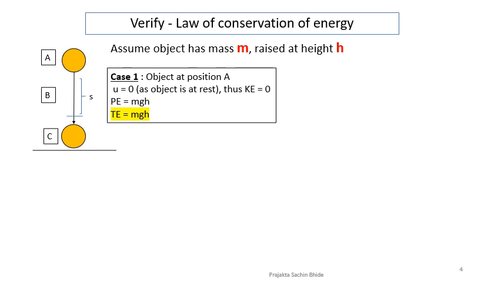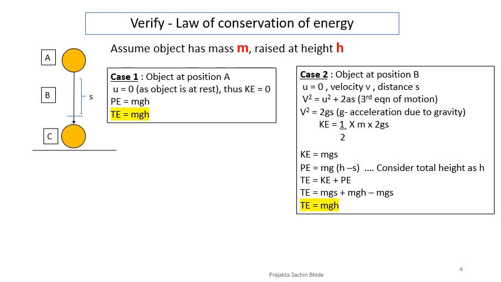Here the initial velocity u is 0 because the object is at rest, and thus its kinetic energy will be 0. What will be the potential energy? If you remember the formula, mgh. So total energy, that is KE plus PE, remains as mgh plus 0, which is mgh. So in case 1, when the object is at position A, the total energy is mgh.